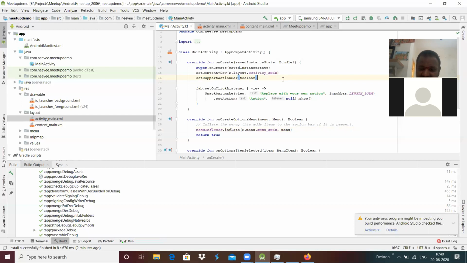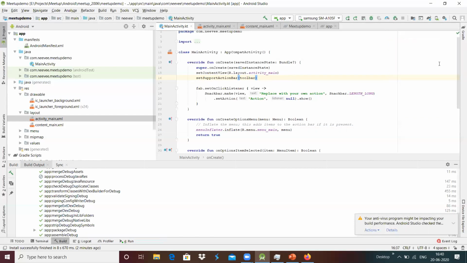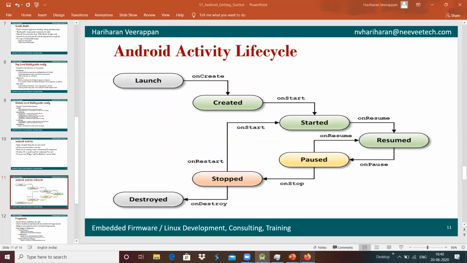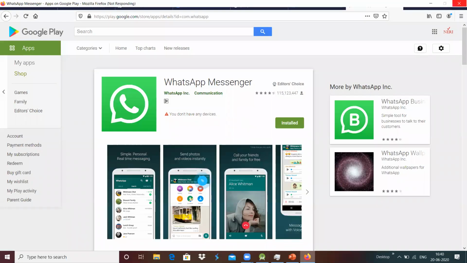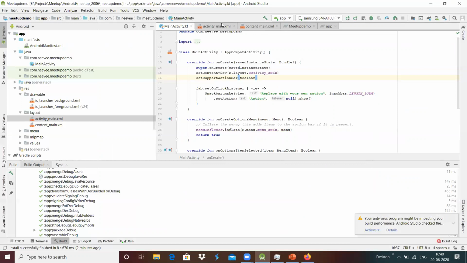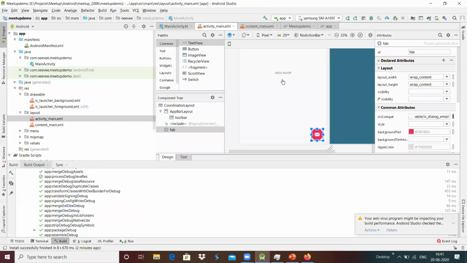With the new project, we can create a new basic activity project with a simple window of activity main, which includes a Hello World with the mail icon that we have added over here.